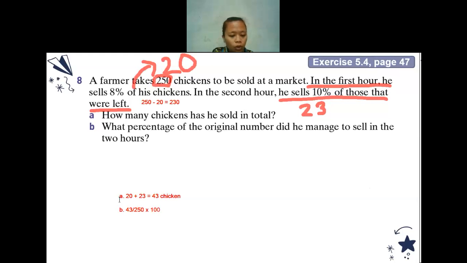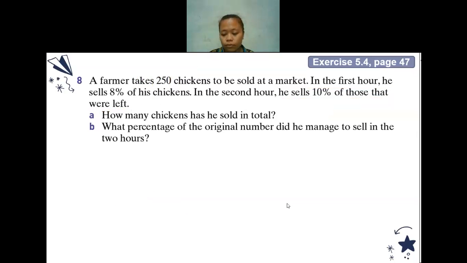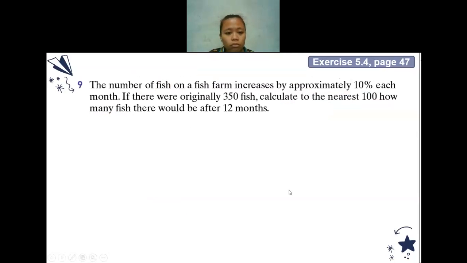Is there anyone who gets confused, or maybe my explanation is still too confusing? No, teacher. Okay. For sure, no confusion? Okay. If you have no confusion, let us move to the next question. Question 9.